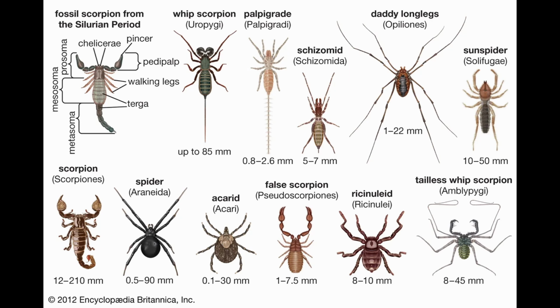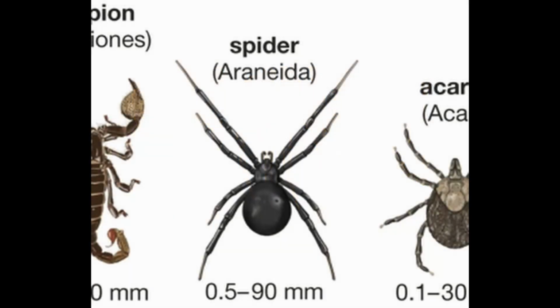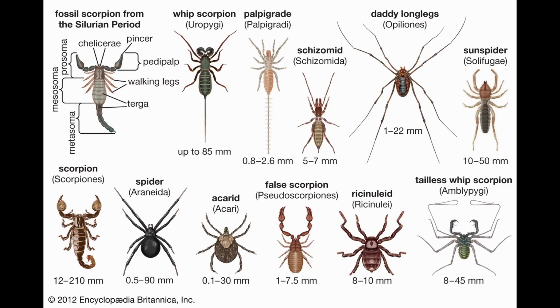I'm not going to go into all of them here, but the big ones, they're not big, but you know what I mean, are ticks, scorpions, solifugae, which are camel spiders or sun spiders, the various whip scorpions such as amblypygi, and of course opiliones, harvestmen, which are often mistaken for spiders themselves. None of them have wings or antennae, and nearly all of them have 8 legs, which is where the name comes from. Araneae.